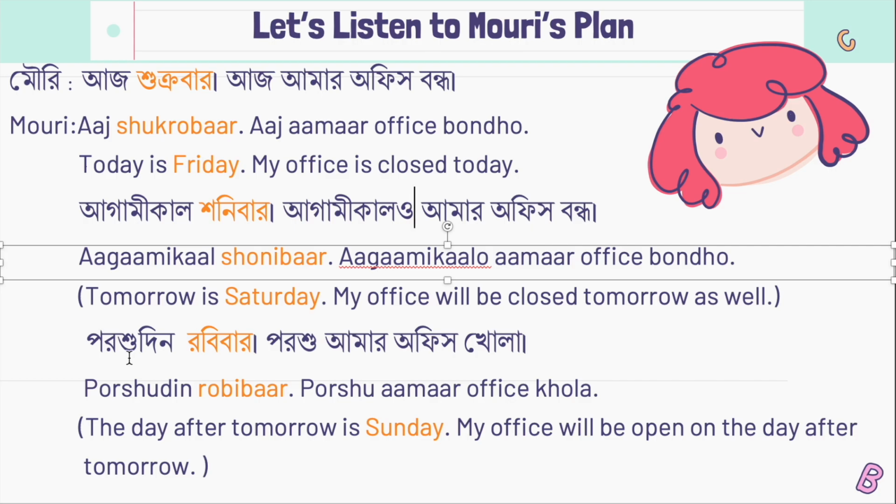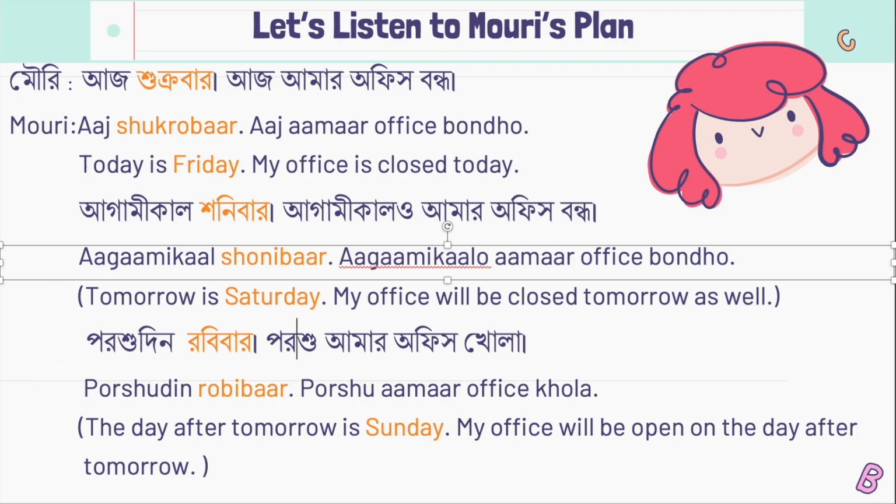Okay, now the third line, porshudin robibar, porshu amar office khola. So the meaning of this is the day after tomorrow is Sunday, my office will be open on the day after tomorrow. So porshudin means the day after tomorrow, and porshu also means the day after tomorrow. Porshu is just a shortened form of porshudin.